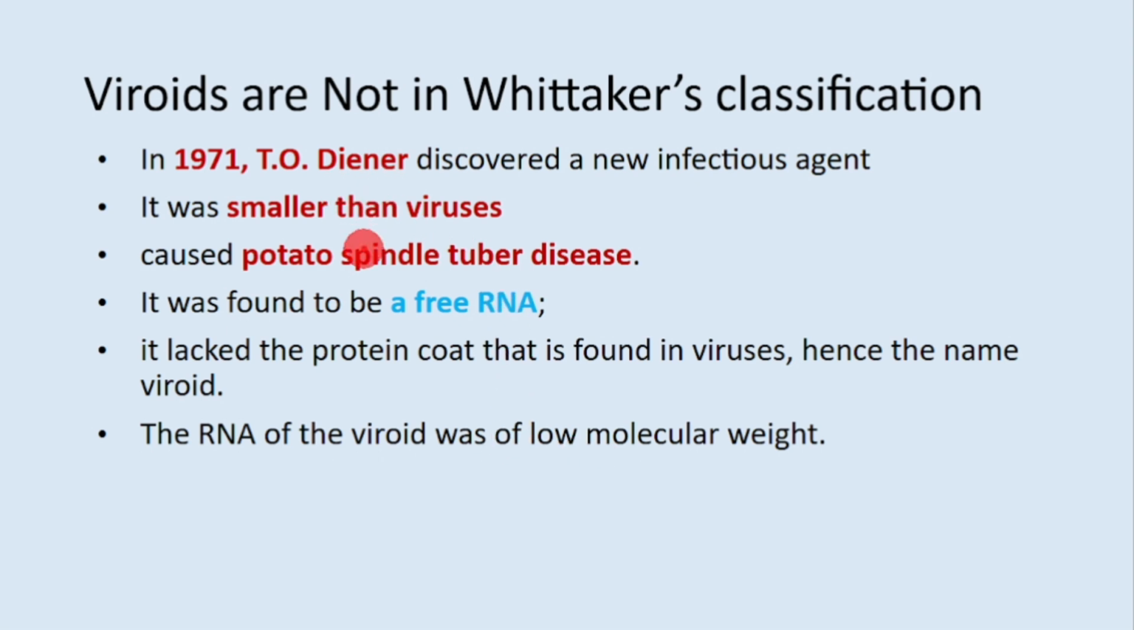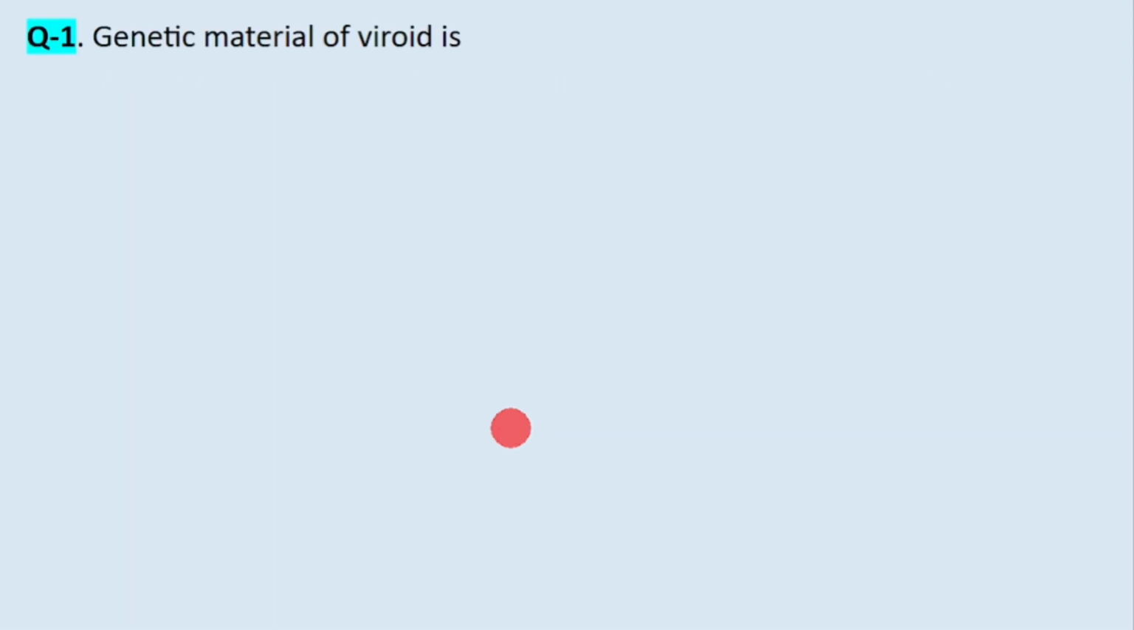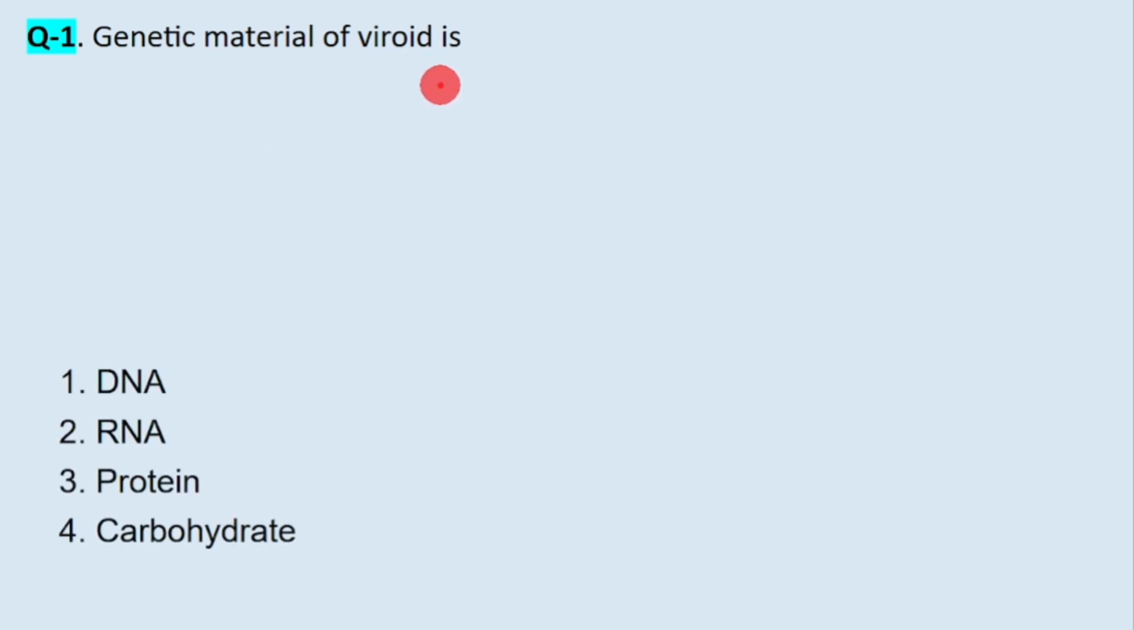So see, these points you need to remember, and they can twist and turn and ask you anything from these sentences. So I have a few sample questions. They were not asked in previous year papers. I have just picked them from other sources. Try attempting them. First question. Genetic material of viroid is? The answer is RNA. Low molecular weight RNA molecule.